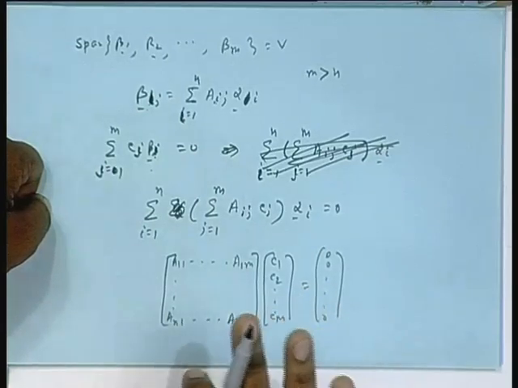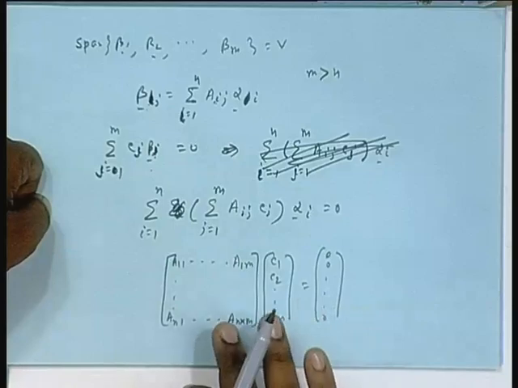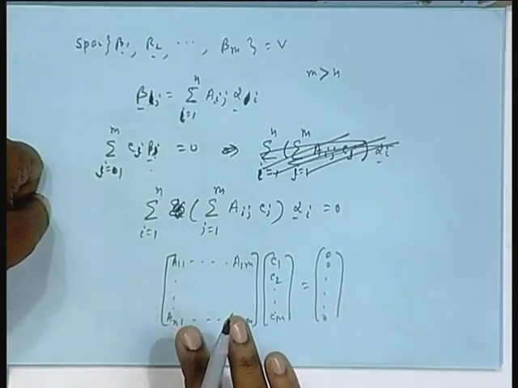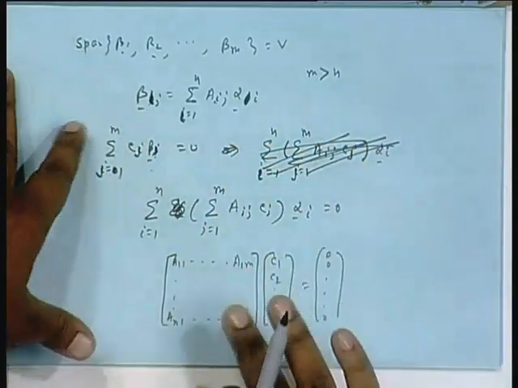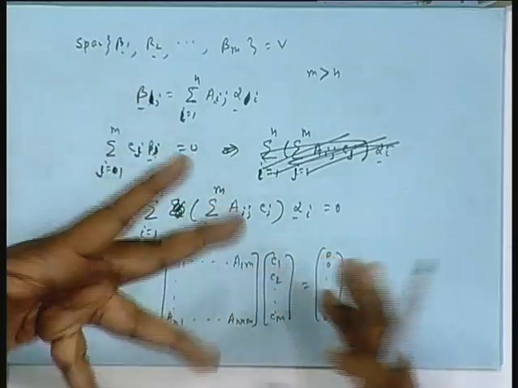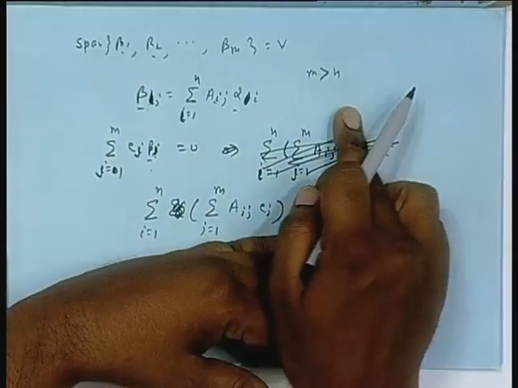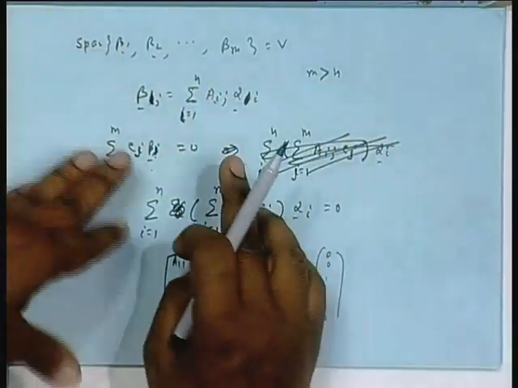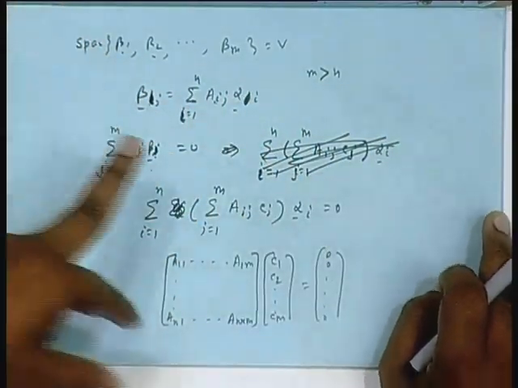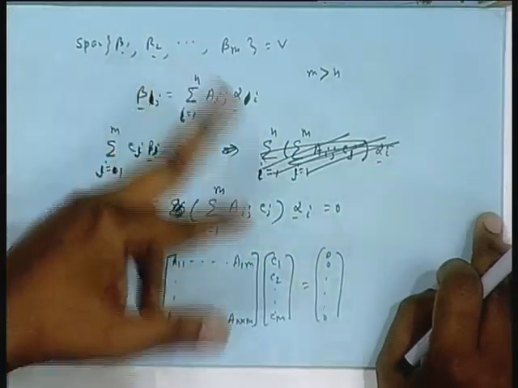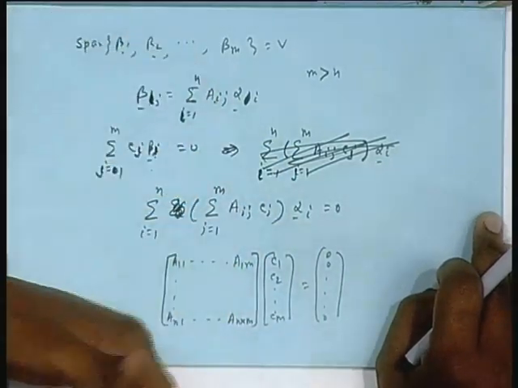That means m has to be either equal to n or less than n. If m is less than n, then I interchange the role of n and m. I have just proved a property, m cannot be greater than n. Interchange the role of alpha and beta. Betas are expressed in terms of alpha, you express alphas in terms of beta. Same thing, you go ahead.